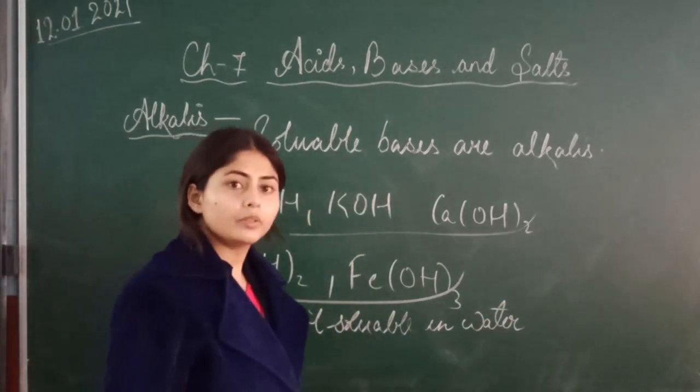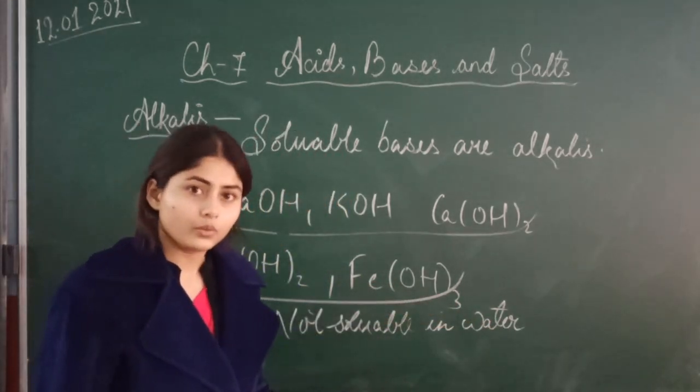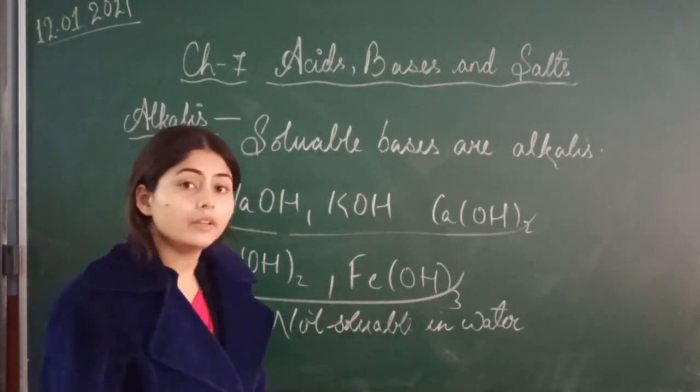These bases are not soluble in water. So we say these are not alkalis. Got it? These are not alkalis because they are not soluble in water.